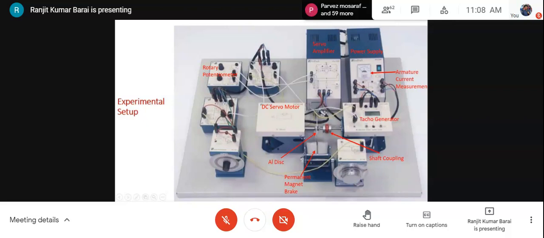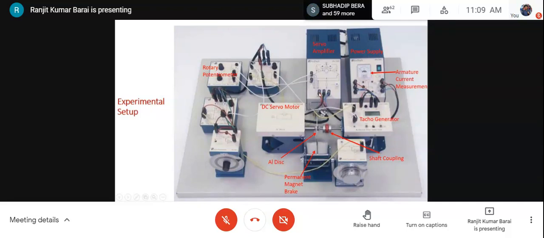They are connected internally using wire, and the power that the amplifier needs to supply is obtained from a regulated DC power supply. And there is one ammeter over here that helps us to measure the current. As we will perform this experiment in open loop, we will use a rotary type potentiometer to give the reference command.